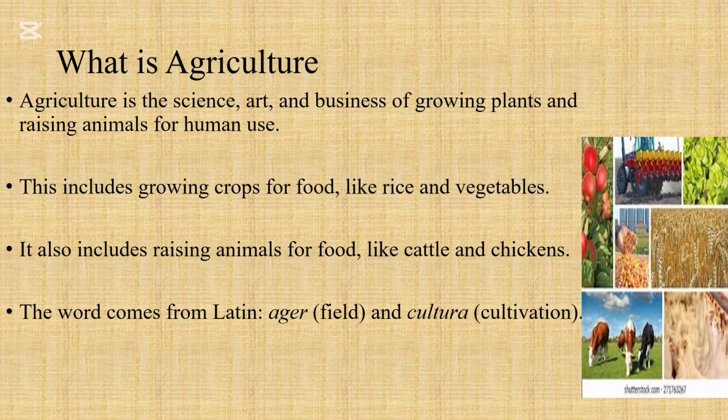Now, when we ask the question, what is agriculture? I want us to think that agriculture is a science. How can agriculture be a science? Well, in agriculture, you need to know how things operate, how the soil operates, how the plants are able to grow. How can we make them grow healthier?